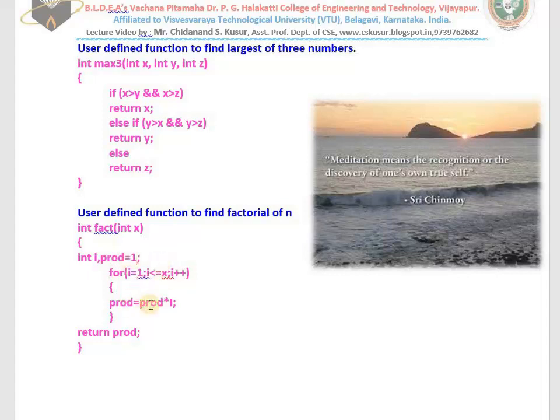What does it do with 1 to 5? It multiplies. 1 into 1, 1. 1 into 2, 2. 2 into 3, 6. 6 into 4 is 24. 24 into 5 is 120. The for loop is over. Return 120. That's all. This is a user defined function to find the factorial of a given value. These are all called functions or subprograms or user defined functions.